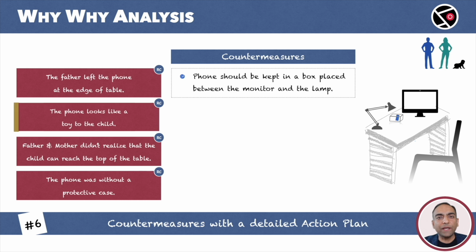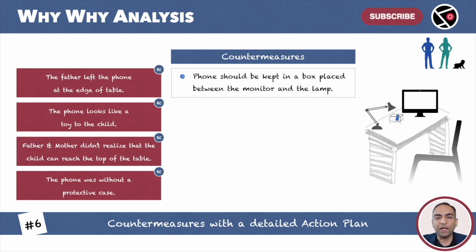The phone looks like a toy to the child. We already have a plan to keep the phone safe, in a box, away from the child. Is there anything else we can do? Let's look at the next root cause first and then come back to this. Father and mother didn't realize that the child can reach the height of the table. Can we do something about this? We have to think beyond the phone.